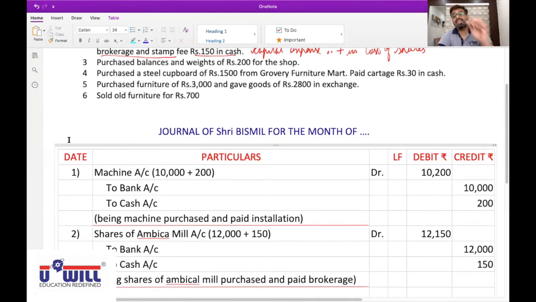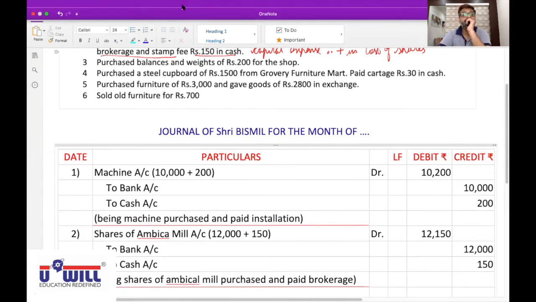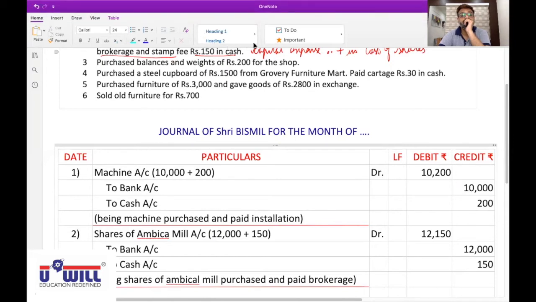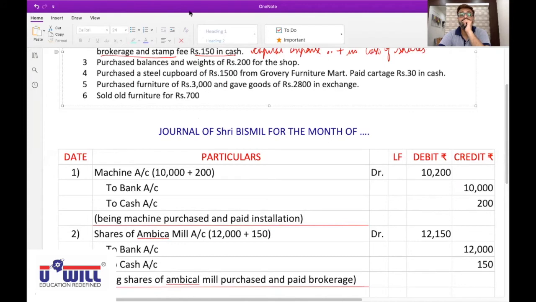What is the first effect? Balance and weight is our expense. No. That's wrong.